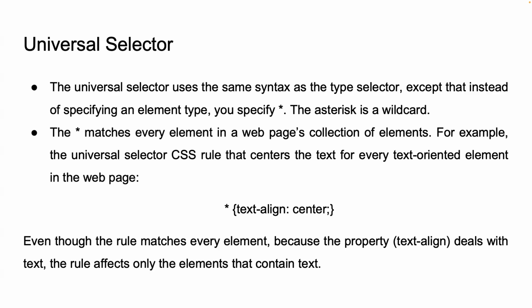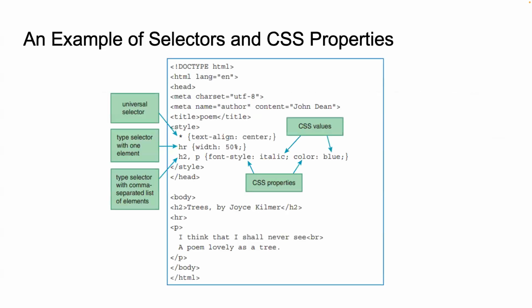There are some pros and cons of using the universal selector. The universal selector is very powerful, but it should be used cautiously, because it affects every element, it can have unintended consequences, especially in larger projects where more specific styling is needed. It's great for quick, broad changes or resetting default styles, but when you need more control, using more specific selectors like type, class, or ID selectors is often a better choice. How to do this with type, class, or ID selectors, we will look into in our next classes.